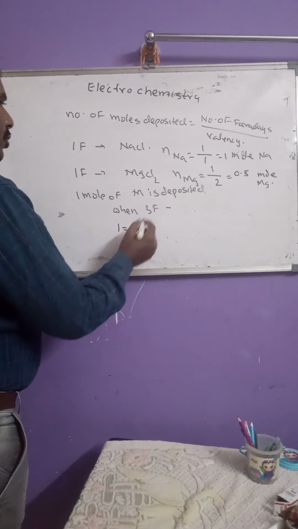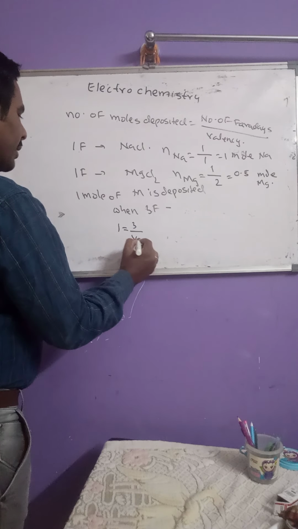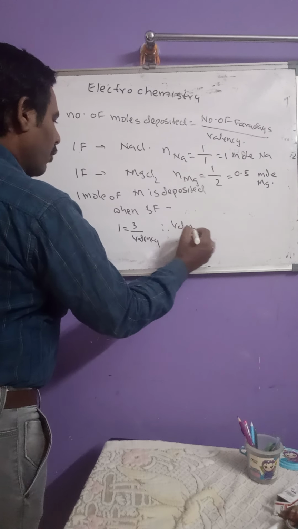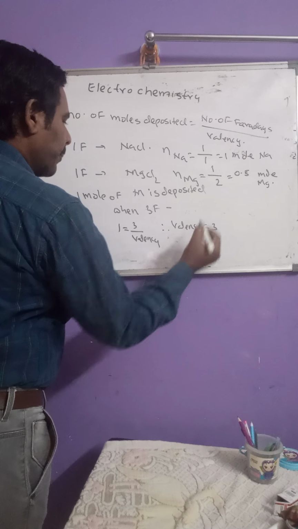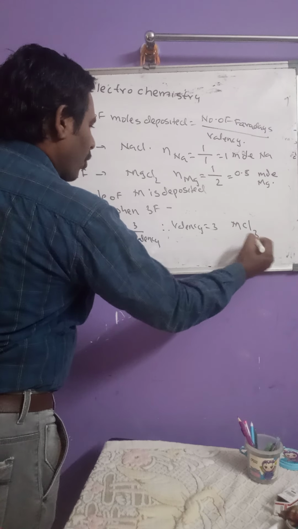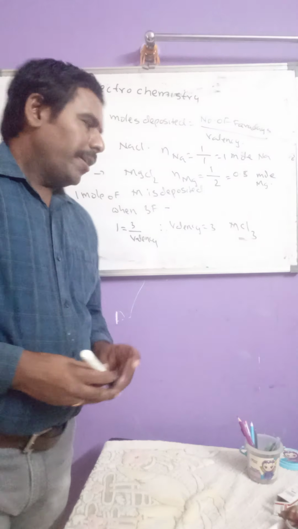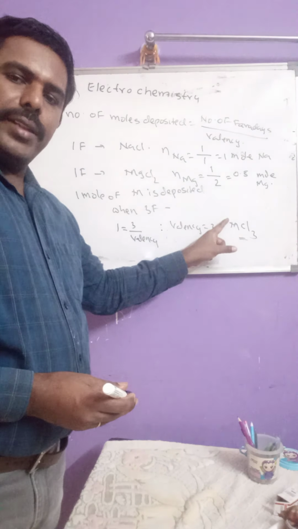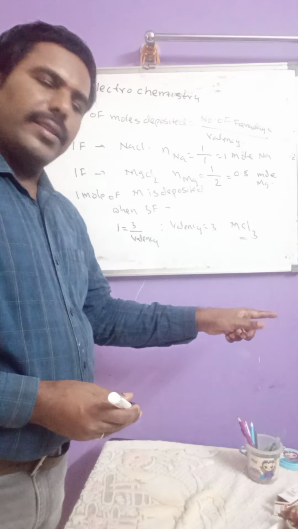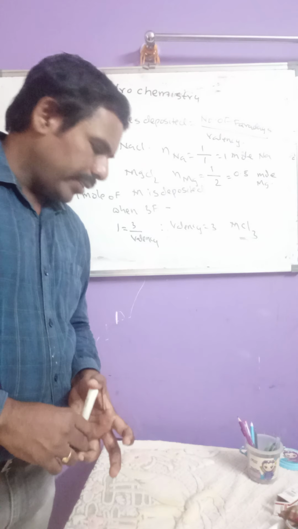So 1 equals 3 Faradays used divided by valency. Therefore valency equals 3. If valency is 3, its chloride formula should be MCl3, because M is plus 3 and chloride is minus 1. In the crisscross method, we get its formula as MCl3.